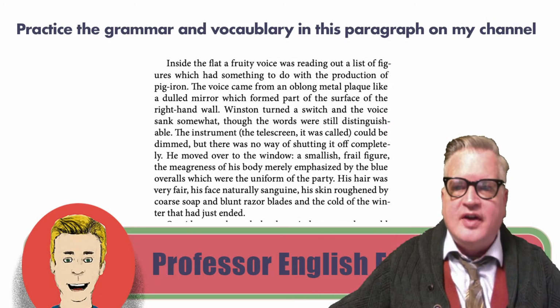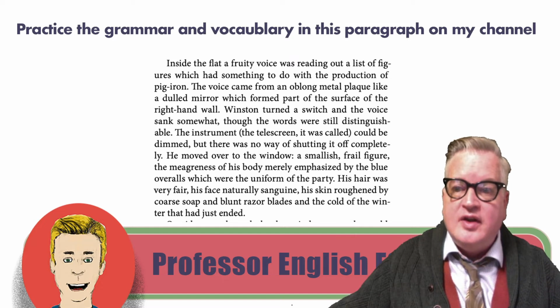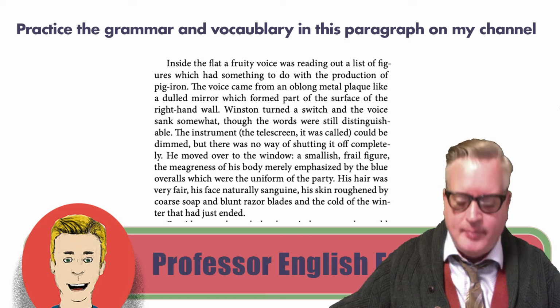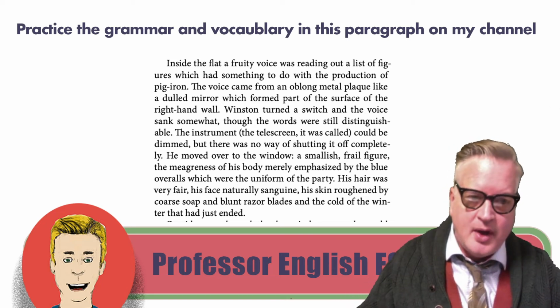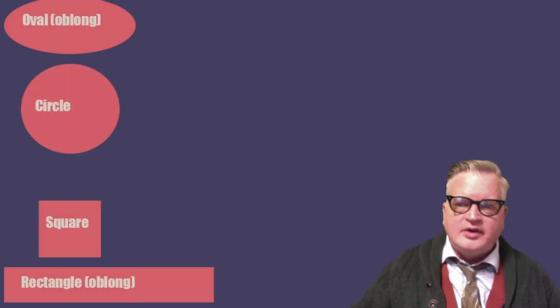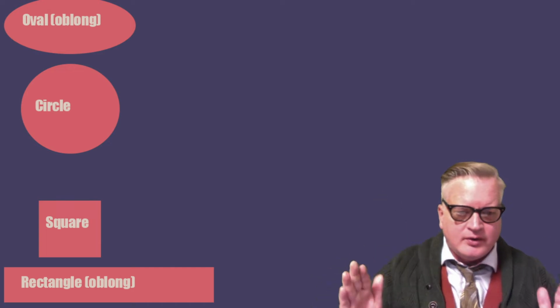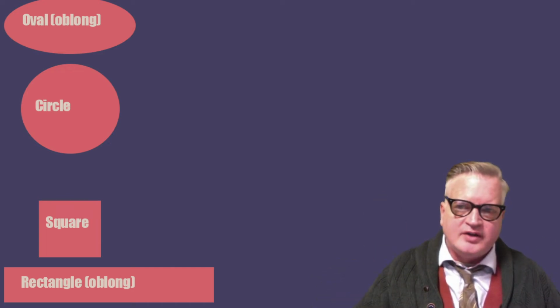Paragraph 3 starts like this. Inside the flat, a fruity voice was reading out a list of figures which had something to do with the production of pig iron. The voice came from an oblong metal plaque, like a dulled mirror. So let's talk about the word oblong. Oblong is a shape where two of the sides are longer than the other two sides.